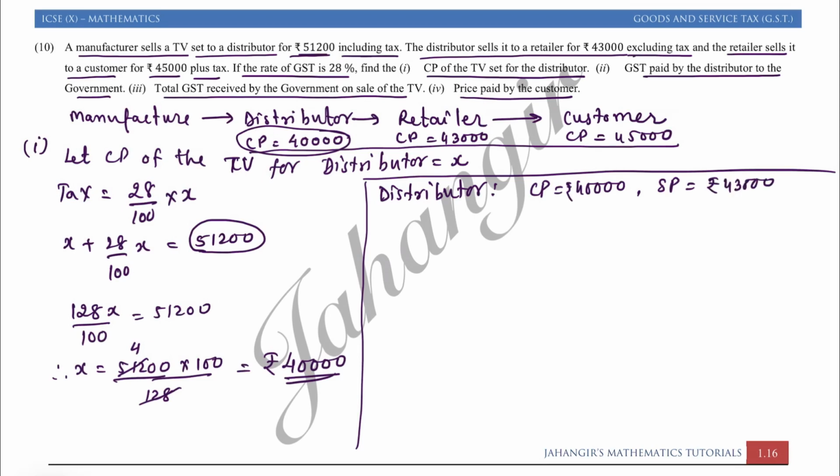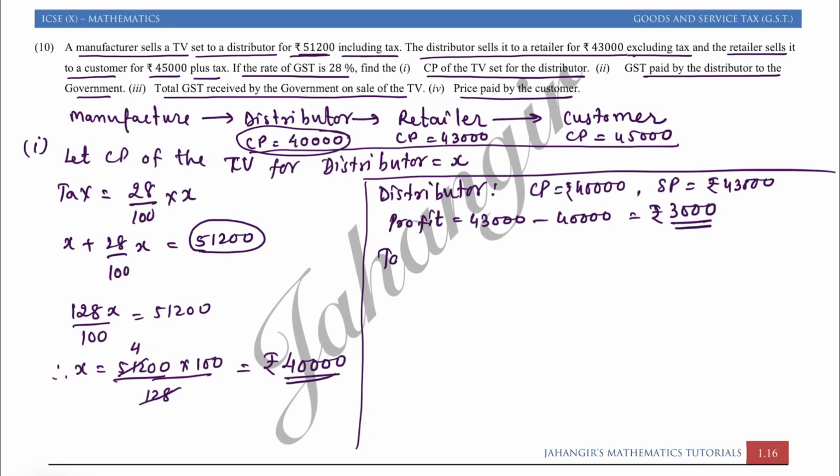The tax liability of the distributor is on profit, so I will find the profit. You have another way, input tax and output tax, but it will become too difficult for you to solve. The better way is to find the profit. Profit is SP minus CP, so that is 43,000 minus 40,000, which is equal to rupees 3,000. So we have 3,000 profit for the distributor.